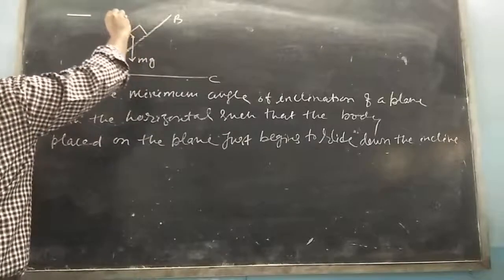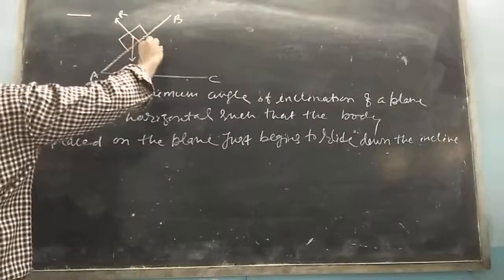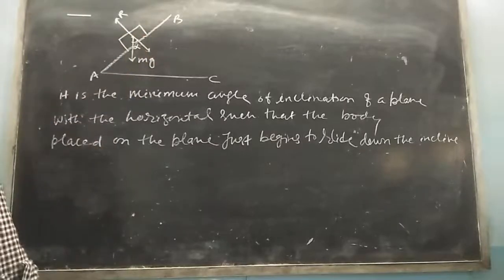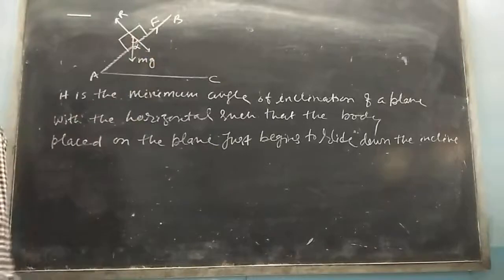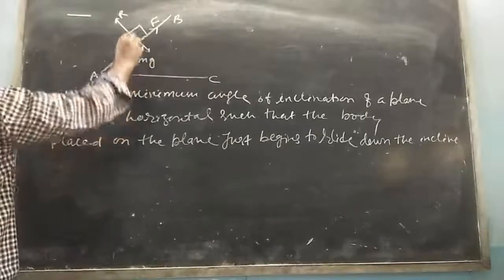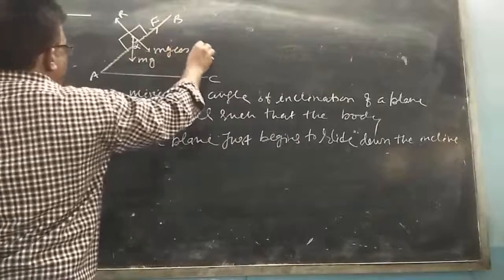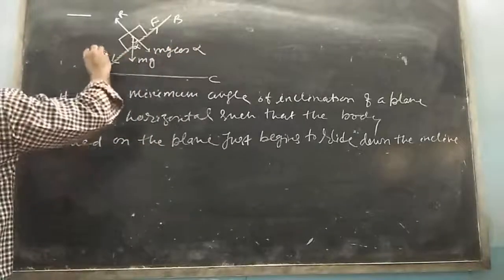The normal reaction here is R. The angle of the plane is alpha. Here is the force F. Component of mg along this axis is mg cos alpha, and along this axis is mg sin alpha.